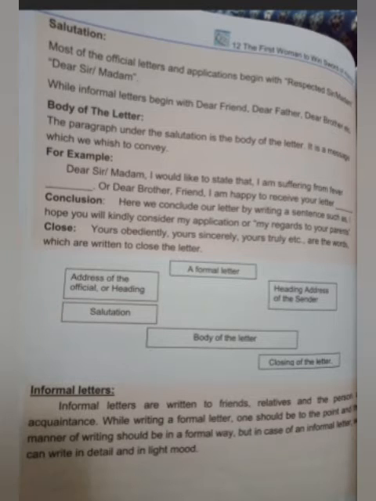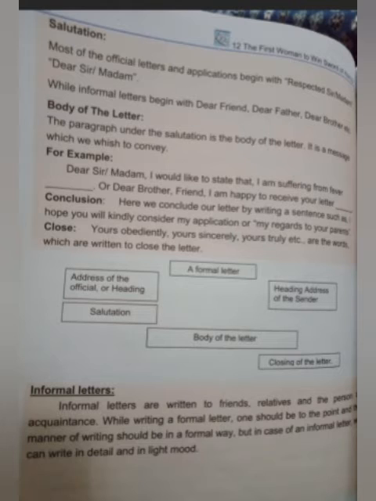Now, next step is body of the letter. Now, what is the body of the letter? The paragraph that consists of the main body or the main structure of the letter, the main topic of the letter on which you are going to write to someone else. For example, dear sir or madam, I would like to state that I am suffering from fever. Or dear brother, friend, I am happy to receive your letter.